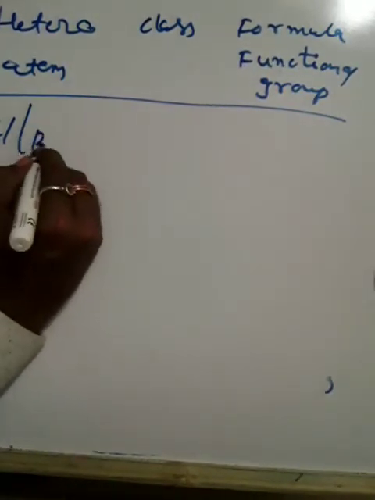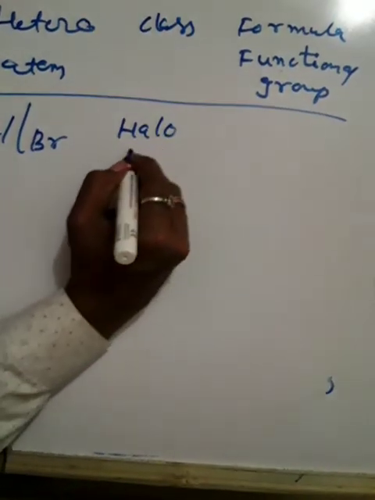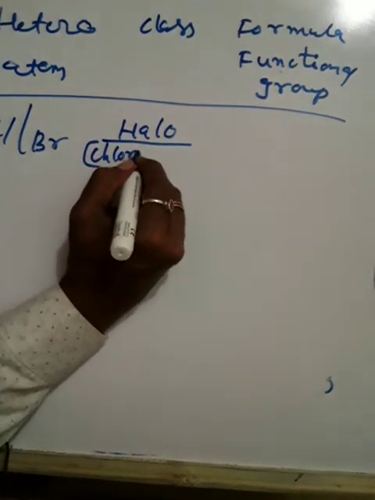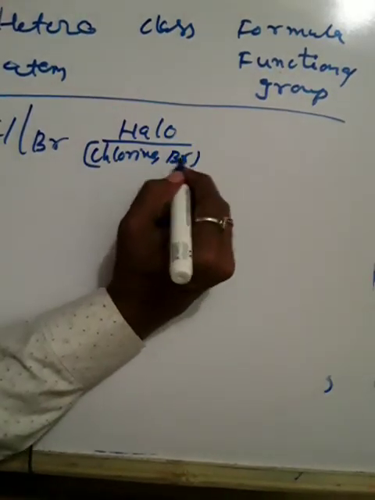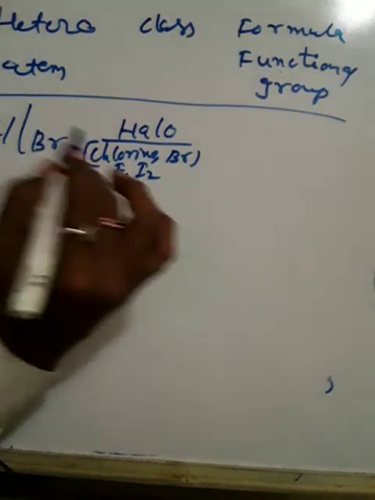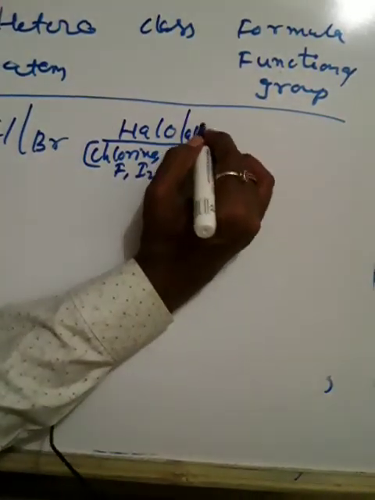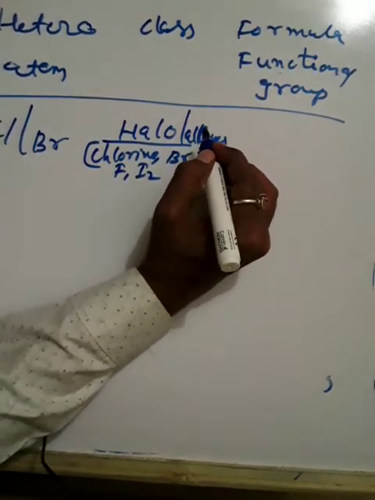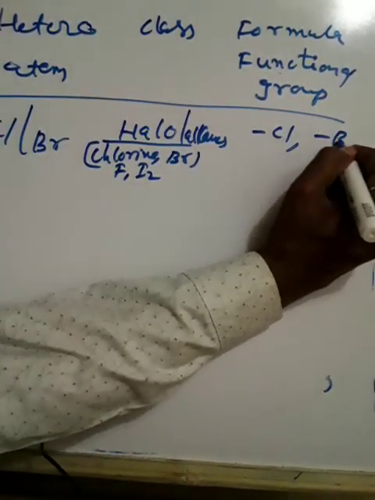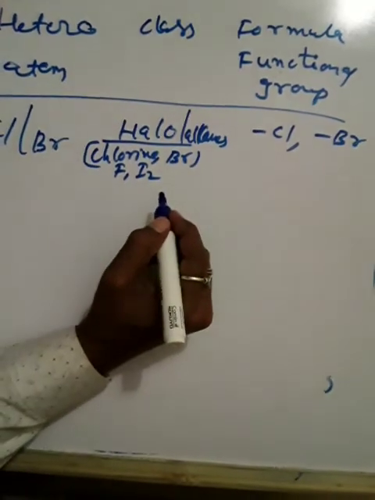They gave the class here. So if I write Cl or Br, chlorine or bromine, that class is called halo. Halo is the name used for halogens: chlorine, bromine, fluorine, iodine. If there is a single bond, we call it haloalkanes, and the functional group is written as Cl or Br.